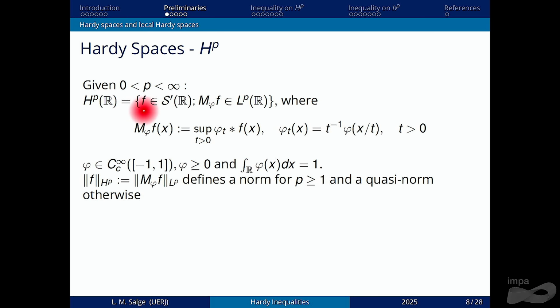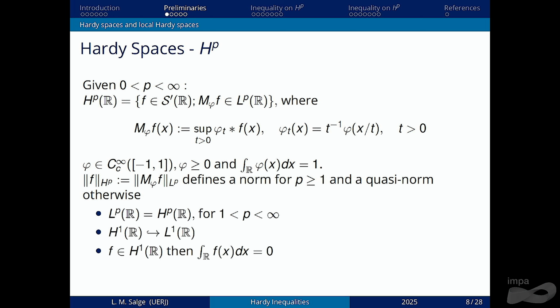The Hardy spaces are subspaces of the tempered distributions such that the maximal function of f has finite L^p norm. For the maximal function, we can take a test function with these properties here, take a convolution, and take a sup over all t positive. And for the Hardy spaces, if p is between 1 and infinity, we have the classical L^p, and H^1 is a subspace of L^1 with this property here.